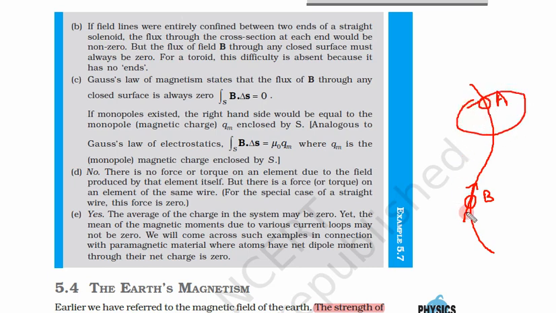Since both are in different directions, we get a resultant like QV cross B. So there will be some force or torque, but when the wire is straight, we will not have any kind of force in that case.